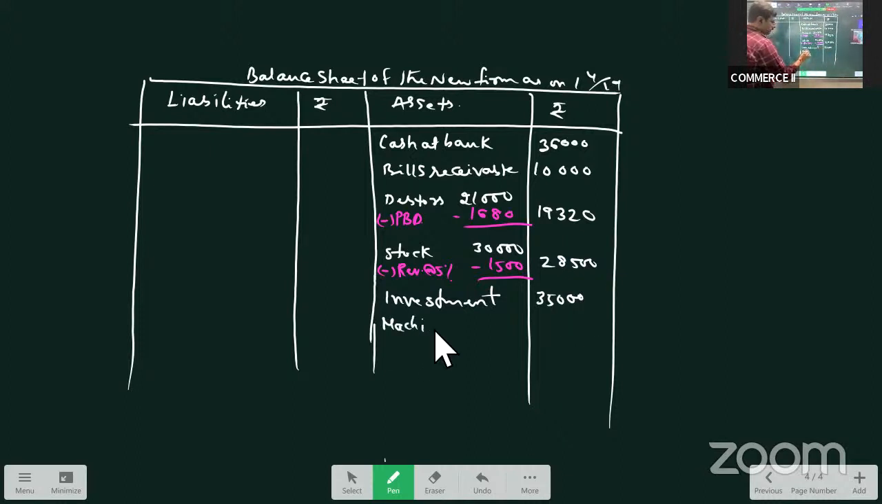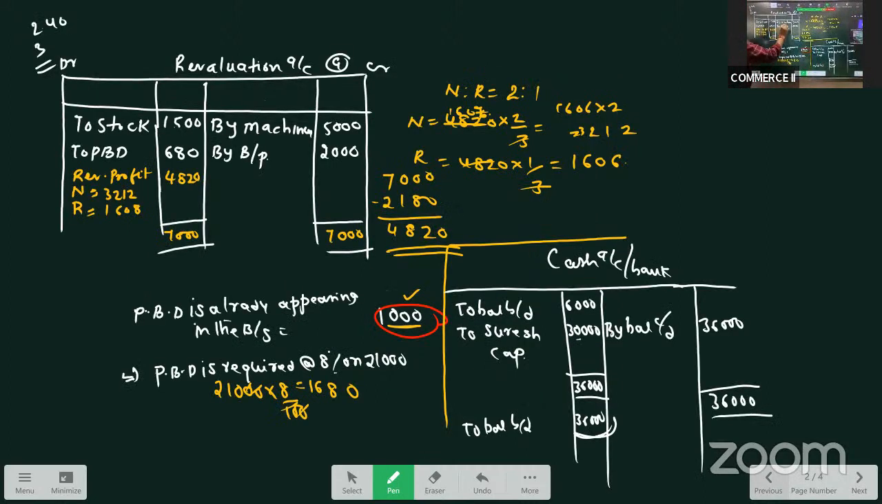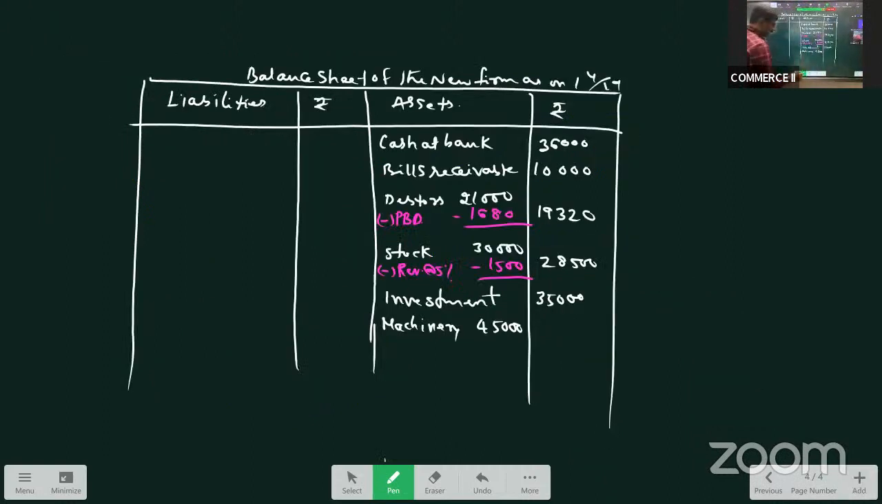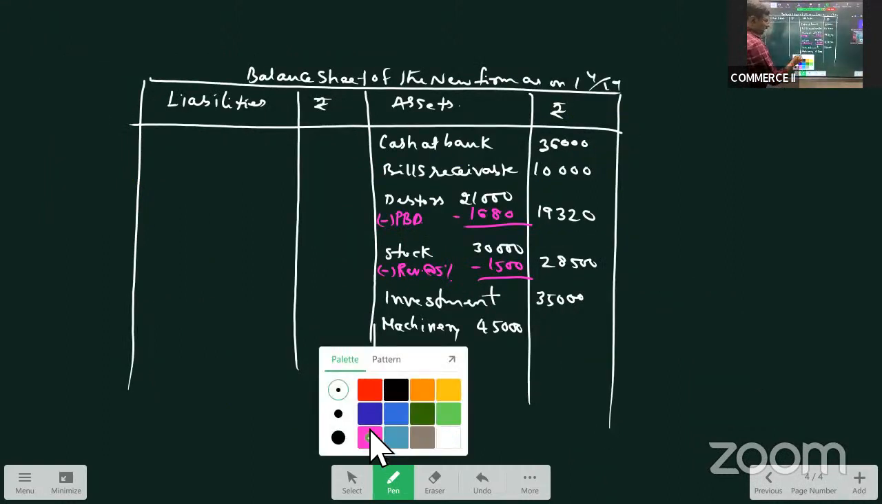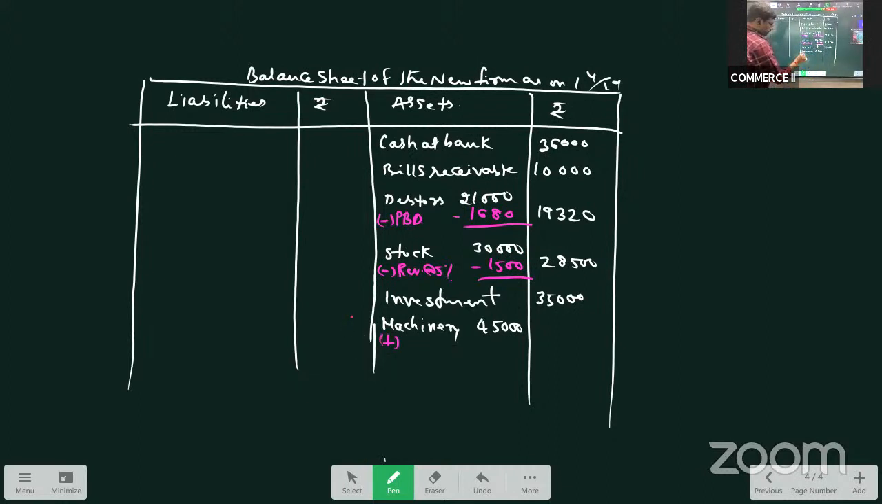Now coming to machinery. Machinery is given as 45,000. But we have appreciated, no? Machinery is increased by 5,000. So here also we have to add the value of machinery by 5,000. It is appreciation or purchase, whatever it is, but it is increased by 5,000. Now our machinery is 50,000. Right? So asset side is done.